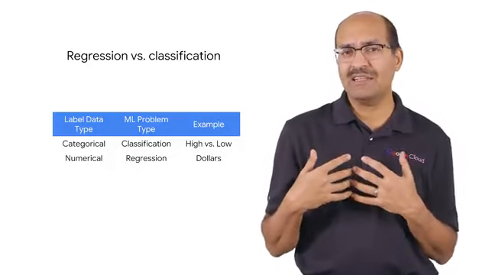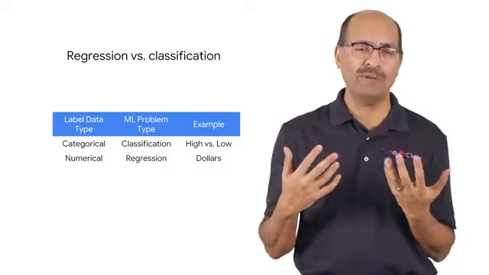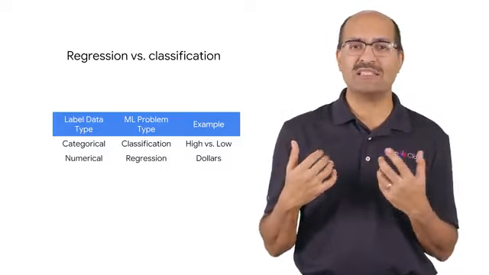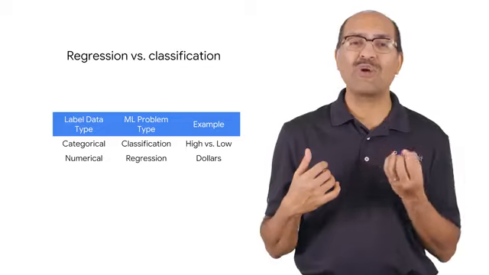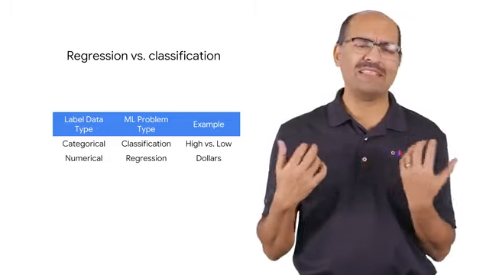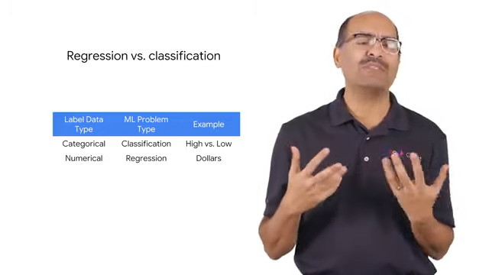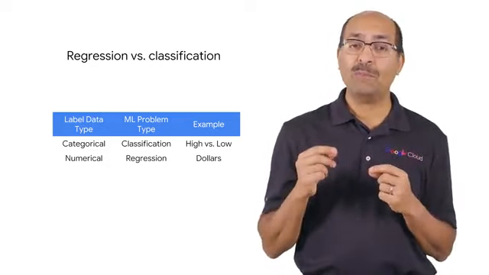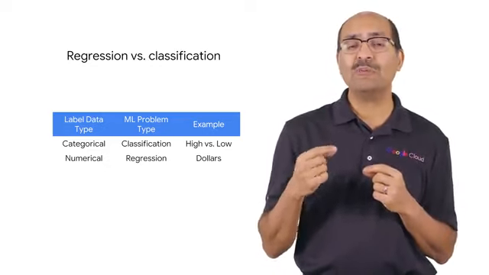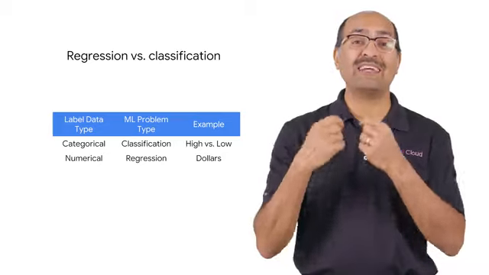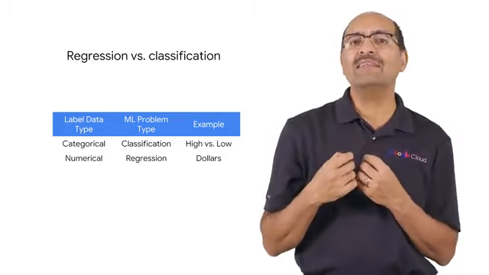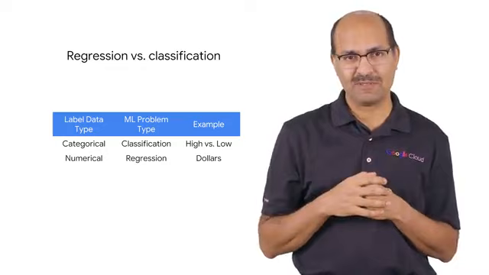In machine learning, there are special terms for problems that are framed to use numbers as labels. They're called regression problems. And if you've taken statistics before, you've probably seen the word regression. When problems are framed where the machine learning model predicts a categorical value, then these are called classification problems.